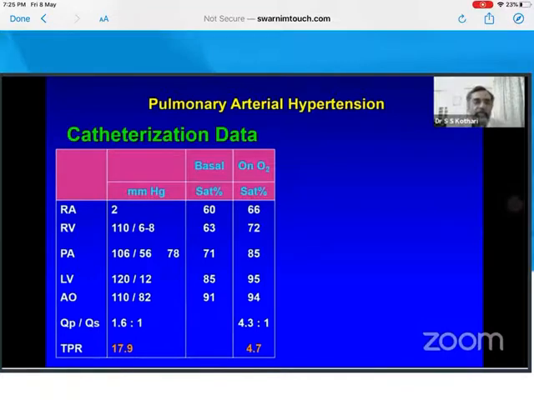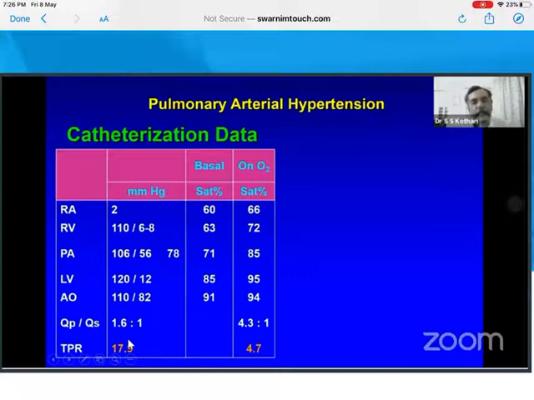Now here is a case from earlier on in my career, 25 years ago. This is a VSD patient. PA mean 70. We cathed him and the TPR was 18. You give oxygen and the TPR fell to 5. Now day in, day out, we see such patients. Because of misunderstanding of oxygen studies, people do not appreciate that there was a resting shunt which is small, the PVR is very high.